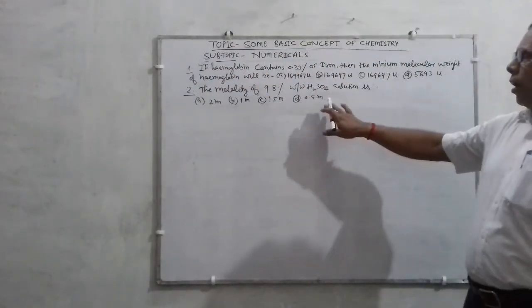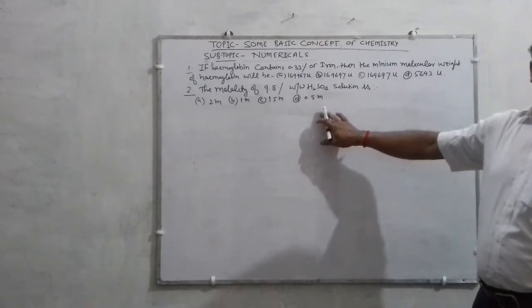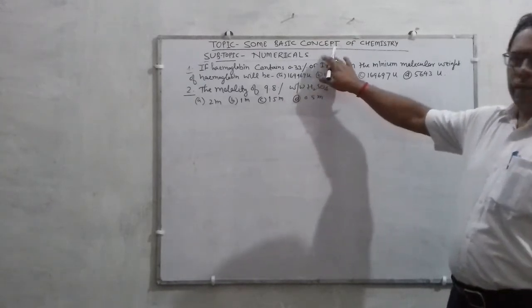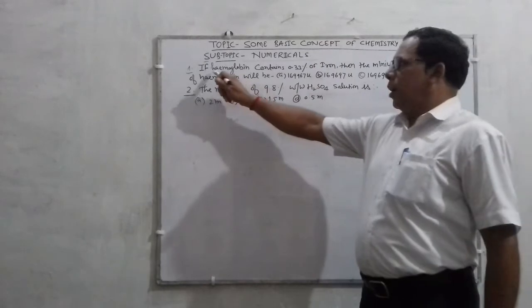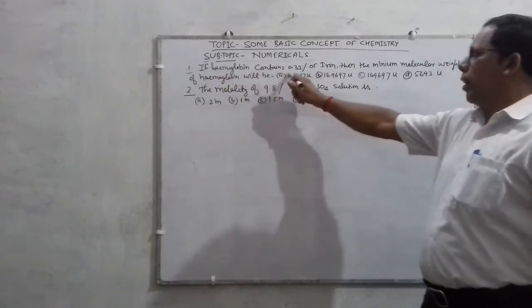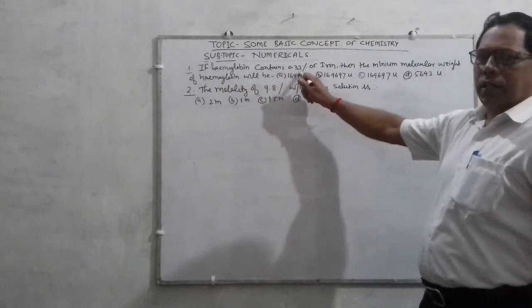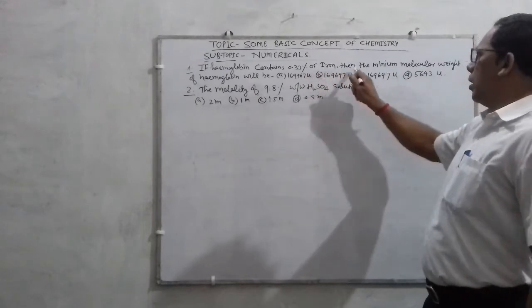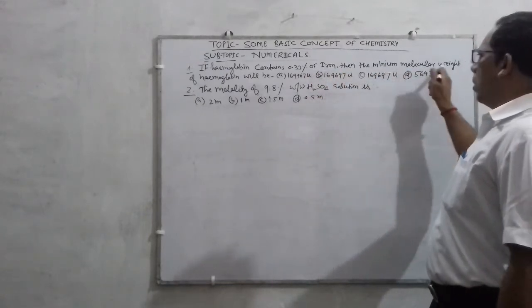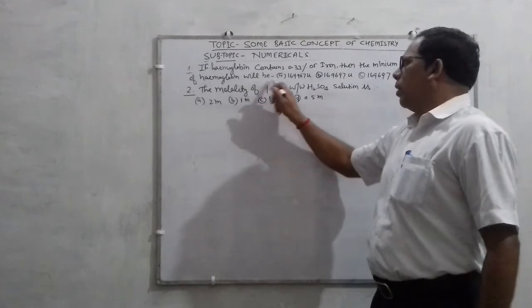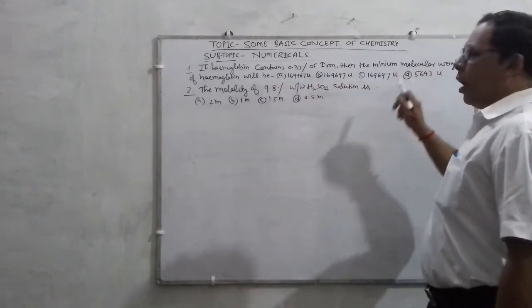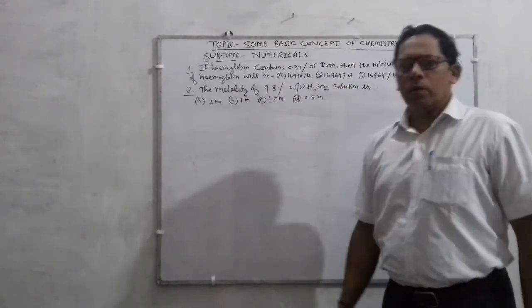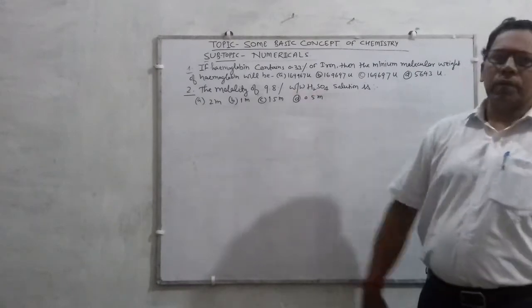So in order to find your solution, let's start with the first question. If hemoglobin contains 0.33% of iron, then the minimum molecular weight of hemoglobin will be? Among these, which option is correct? You have to find it. So how will it be found?